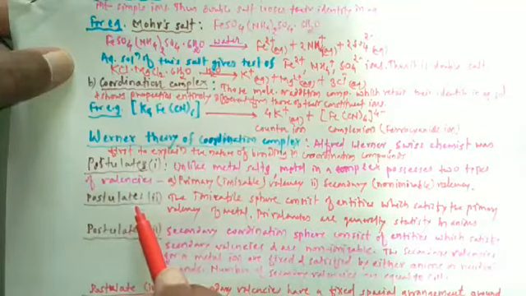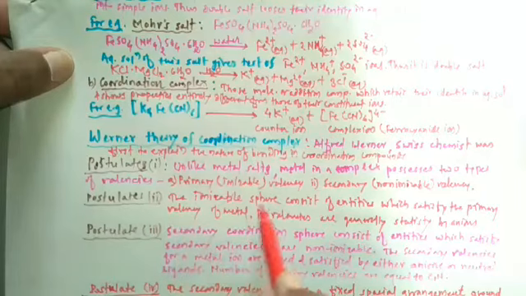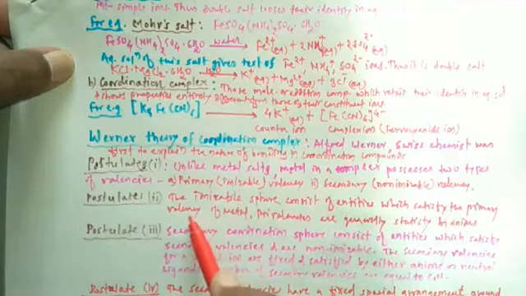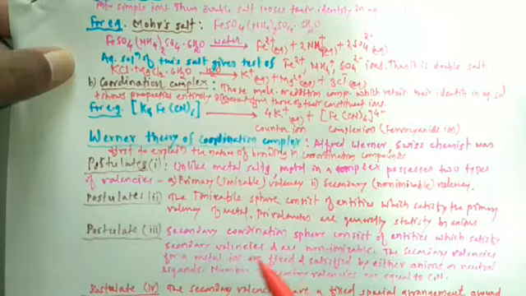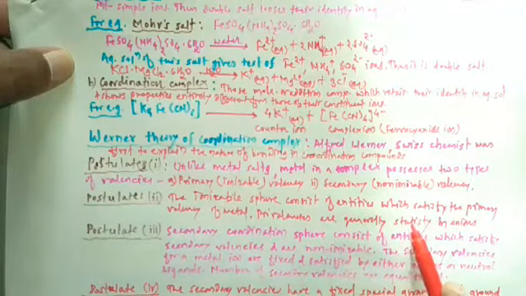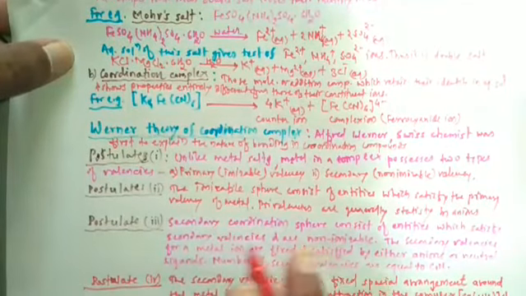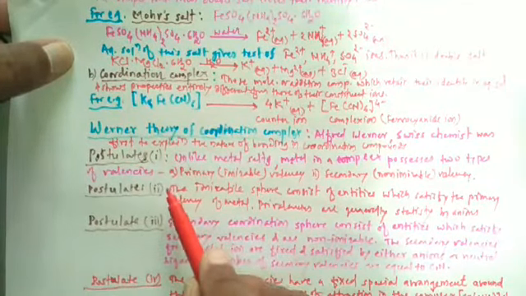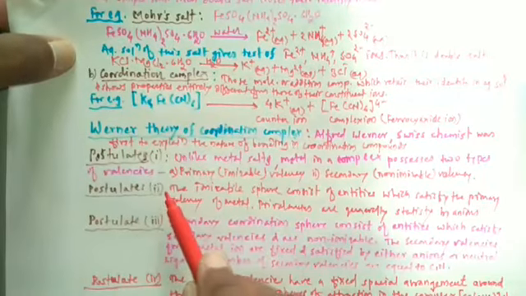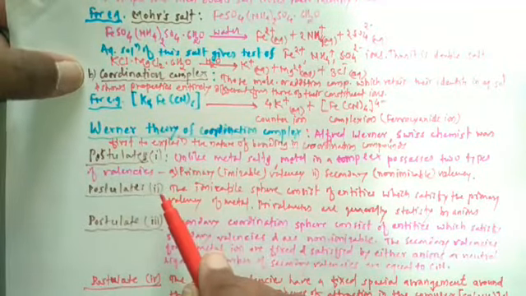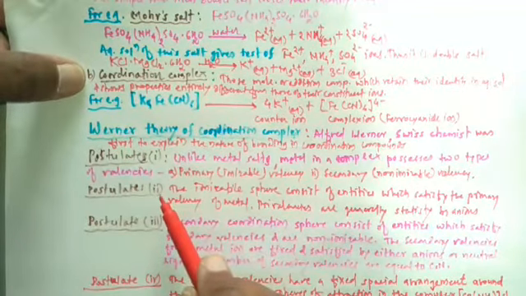Then the next postulate is, the ionizable sphere consists of entities which satisfy the primary valency of the metal. Primary valencies are generally satisfied by anions. But to study this second postulate, let's study the salient feature of Werner theory.